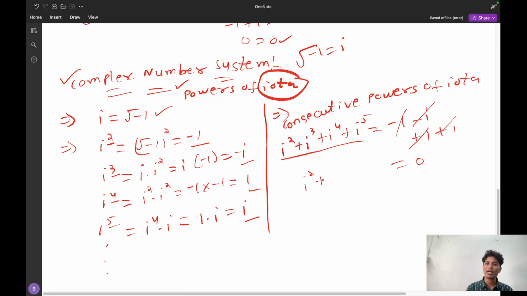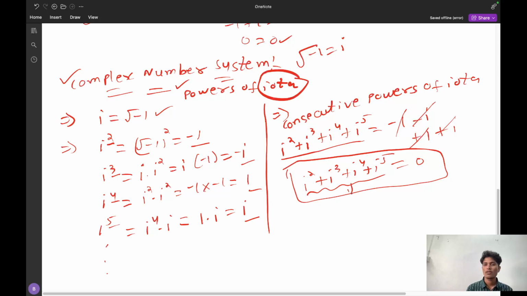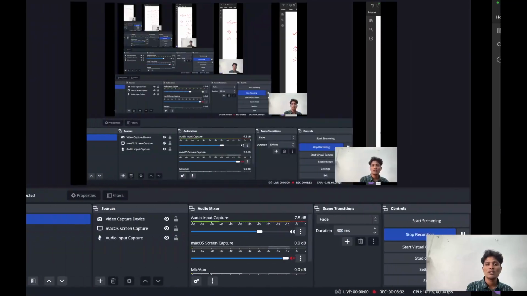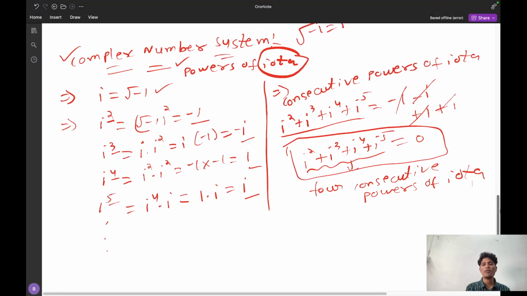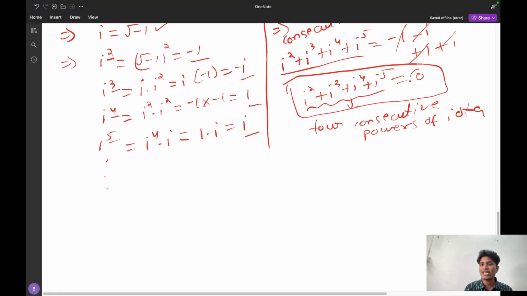So here comes an important observation: these are 4 consecutive powers of iota, and the summation of these 4 consecutive powers of iota gives 0 as the answer. This is the thing you have to remember.